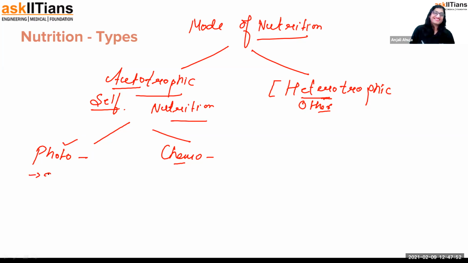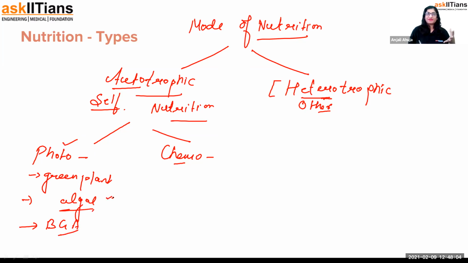Now guys, if I ask you, can you give me an example of photoautotrophic nutrition? Yeah, green plants. But other than that? Algae, green algae, blue-green algae. Blue-green algae doesn't belong to the algae category. Algae is a separate category. You had learned that in the diversity chapter. If you have not learned, just go through it. It's fine. The syllabus was reduced last year. And if you're watching it now, you have done it. Okay. So green plants, green algae and the blue-green algae.